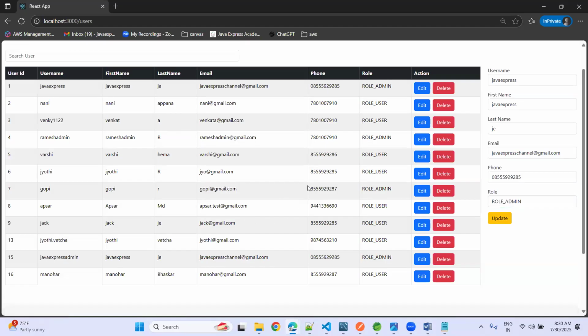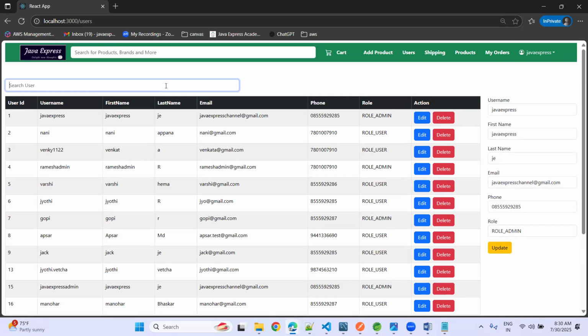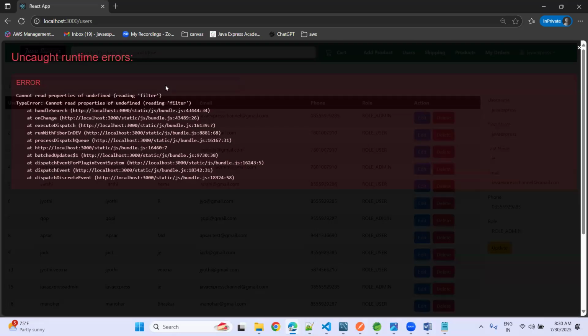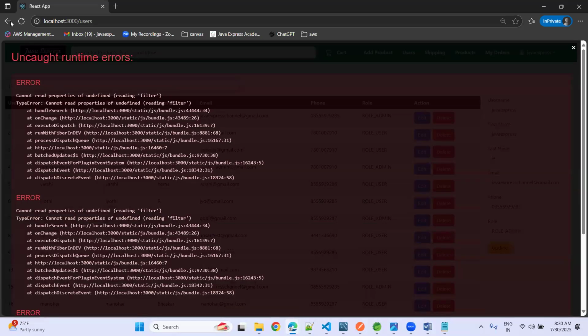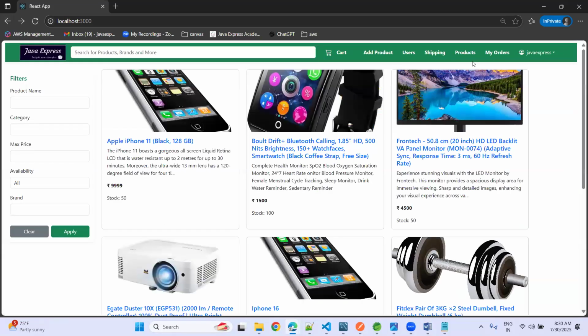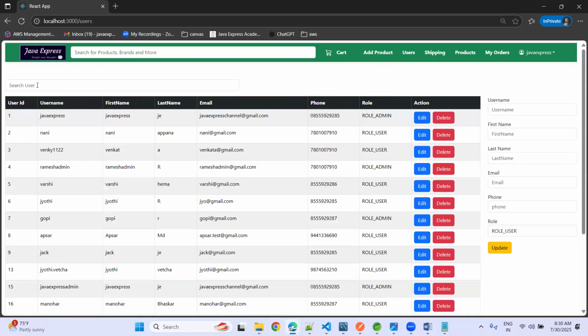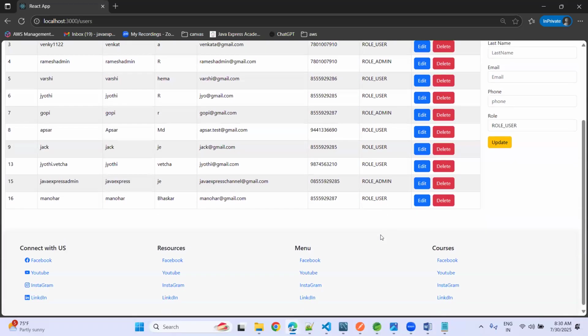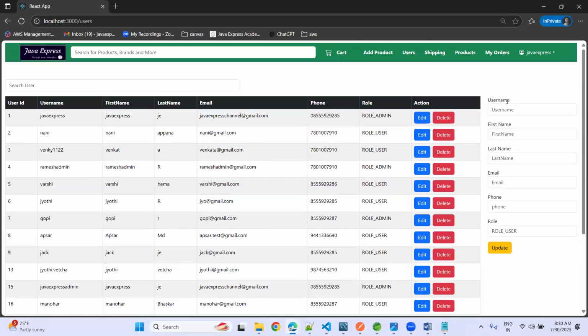Okay, now this is about the user functionalities. Here you can see, you can search it. Okay, I think the filter is not working right now. That's okay. I think the filter is yet to be worked on this part. So that is one kind of functionality yet to be developed as well. Okay, this is about the user management here.